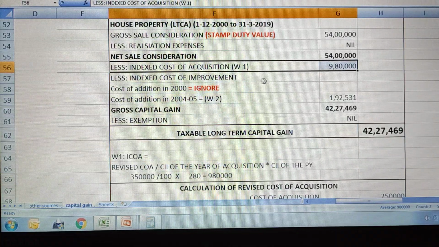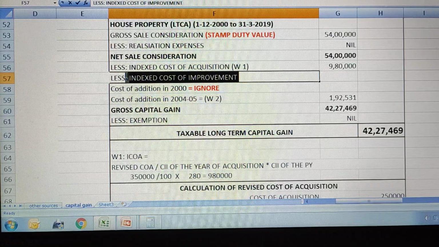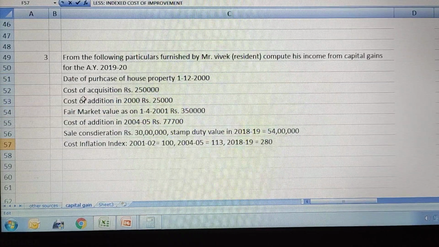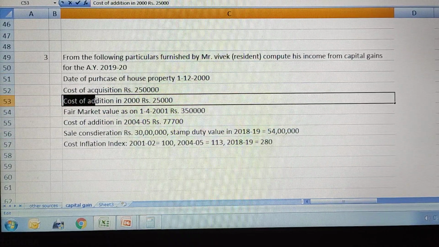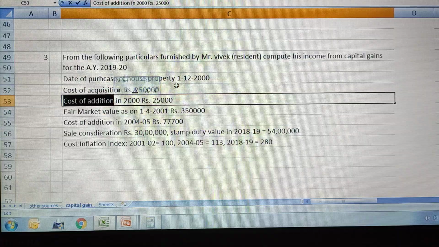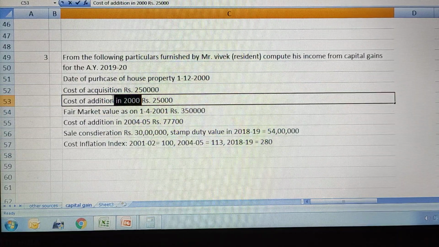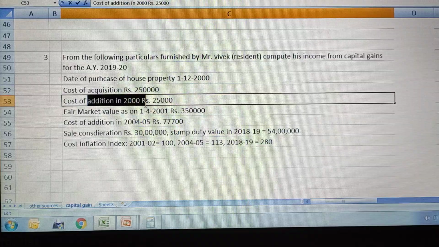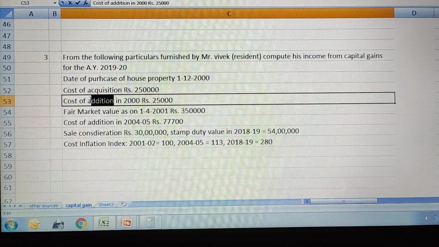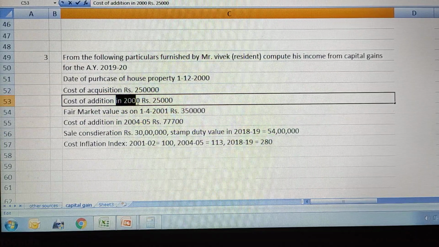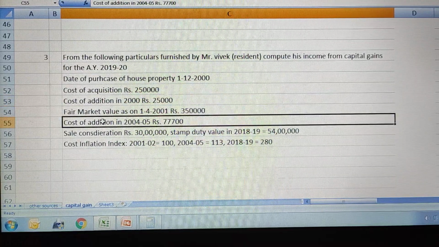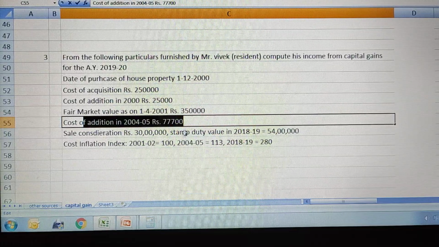Hope this is clear now. Then next we have to subtract the indexed cost of improvement. In the question, two costs of addition are given. Cost of additions are nothing but your cost of improvement. Here he has spent some amount in the year 2000 for alteration or modification of his house property. He has spent 25,000. Remember, in case of cost of improvement or cost of addition, the amount spent before 2001 will be ignored, and the amount spent after 2001 shall be taken, and if it is long term it will be considered for indexing.